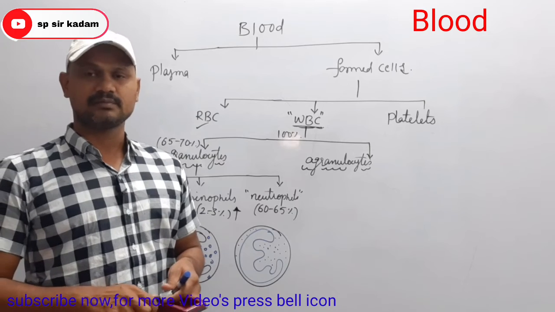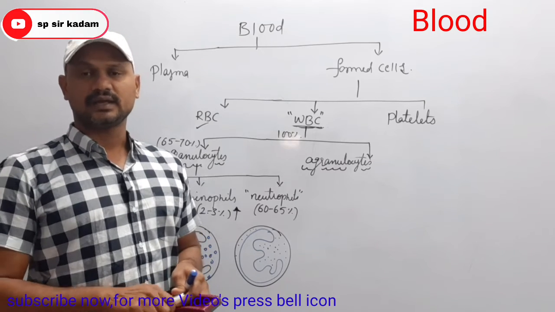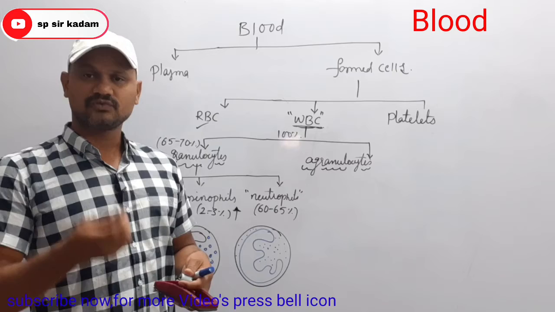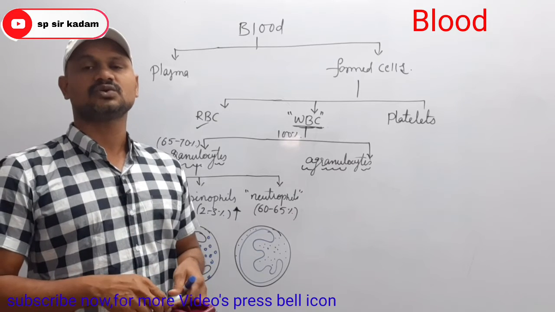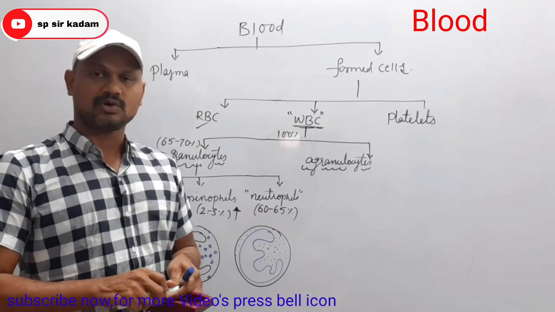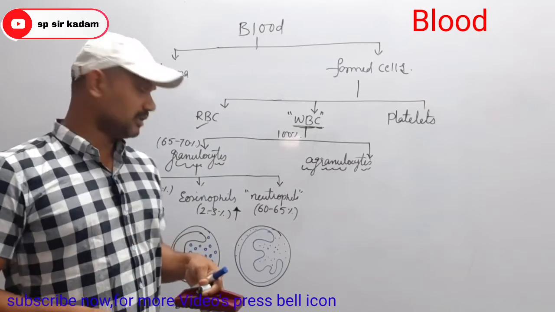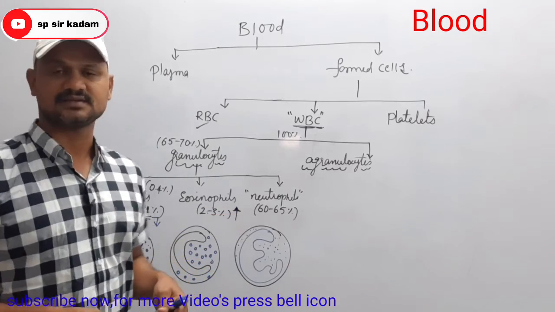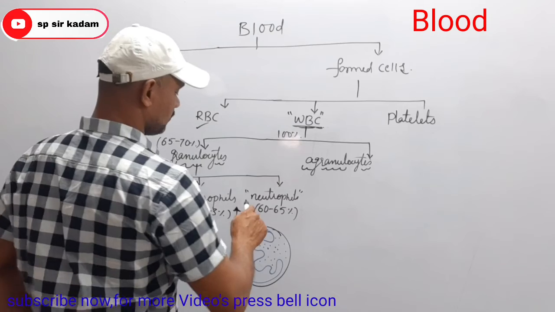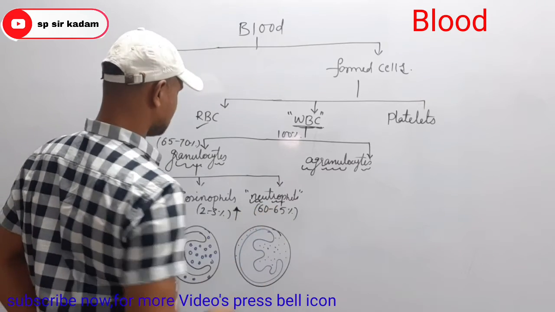If any infected bacteria or harmful organisms enter our body, they will be destroyed by these neutrophils. That is the main important function of neutrophils.